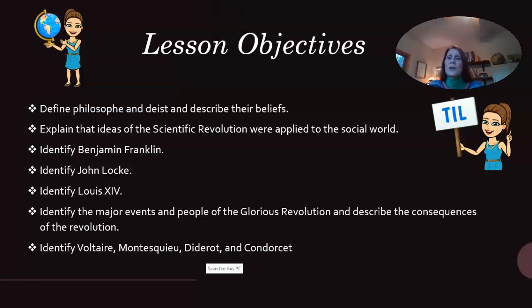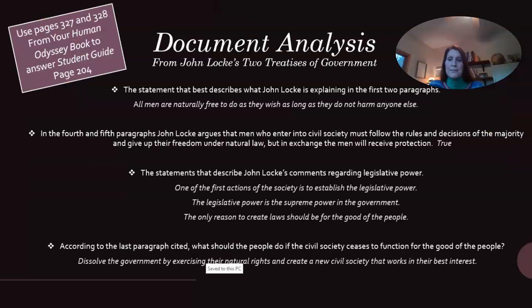Define philosophe and deist and describe their beliefs. Explain the ideas of the scientific revolution that were applied to the social world. Identify Benjamin Franklin, John Locke, Louis XIV. Identify the major events and people of the Glorious Revolution and describe the consequences of the revolution. And identify Voltaire, Montesquieu, Diderot, and Condorcet. And so you'll see there's a lot of important people that we will be covering during this lesson.